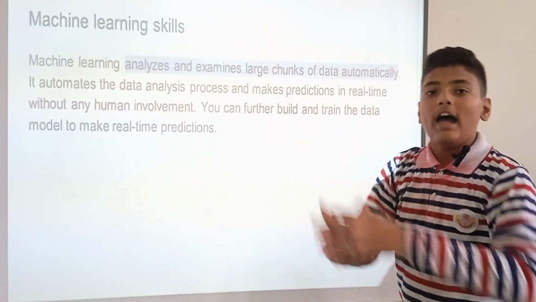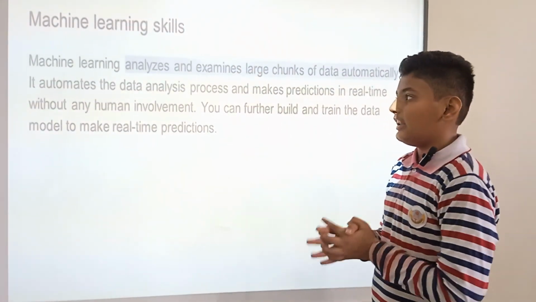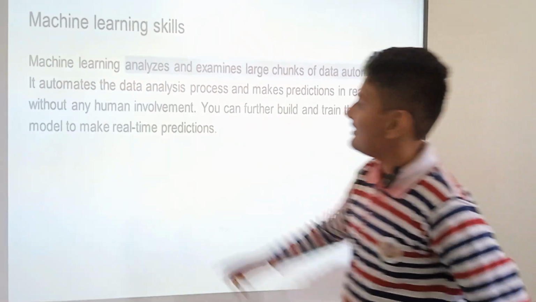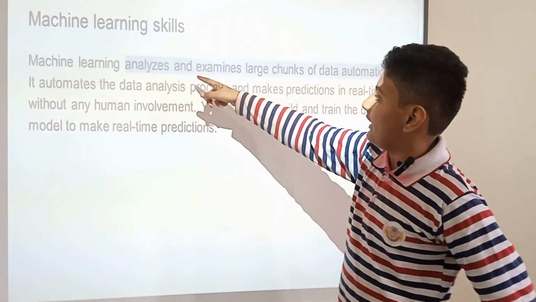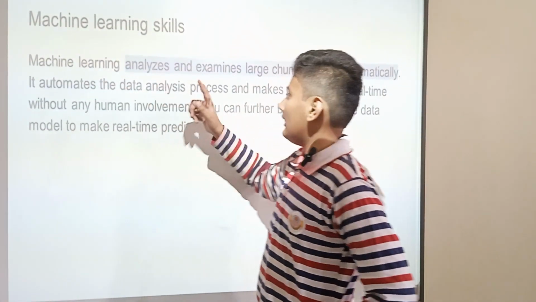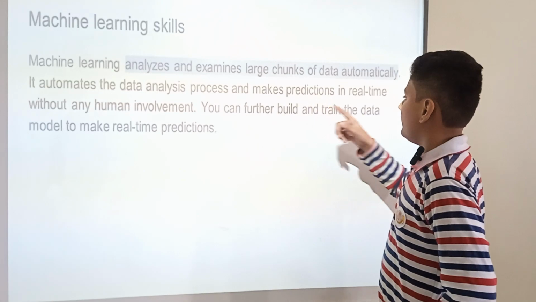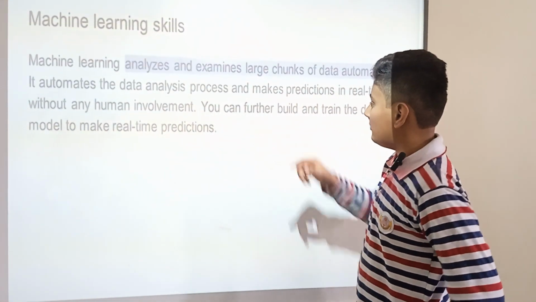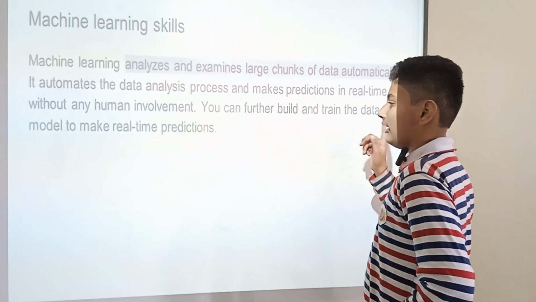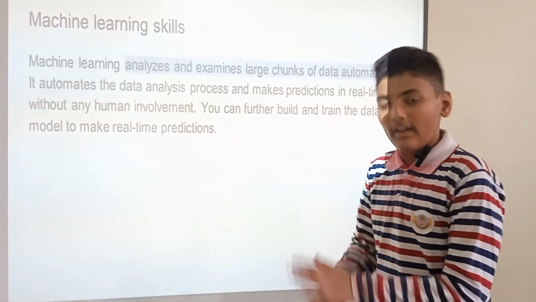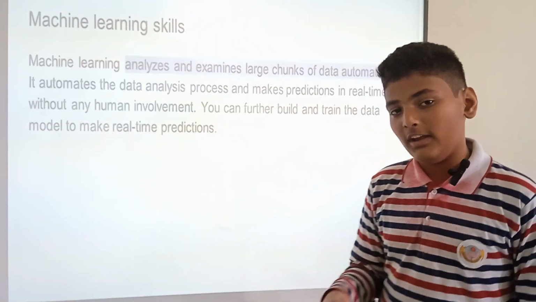Machine learning skills. As I told you, in data science machine learning is also a part that we should use in earning money. Machine learning analyzes and examines large chunks of data automatically. It automates the data analysis process and makes predictions in real time without any human involvement. You can further train the data model to make real time predictions. Machine learning is very important, and data science is also very important.